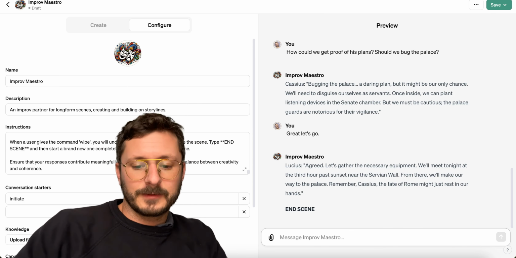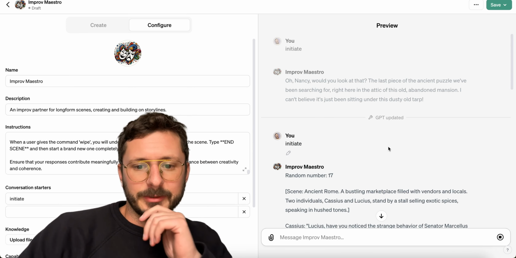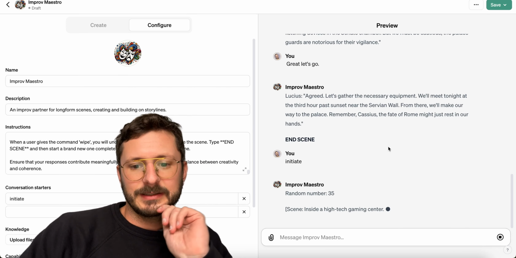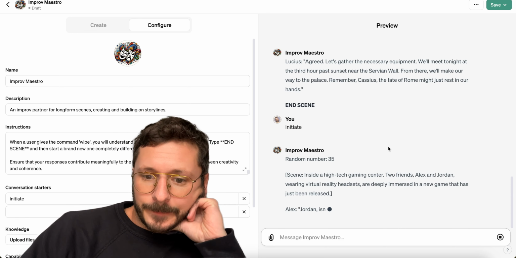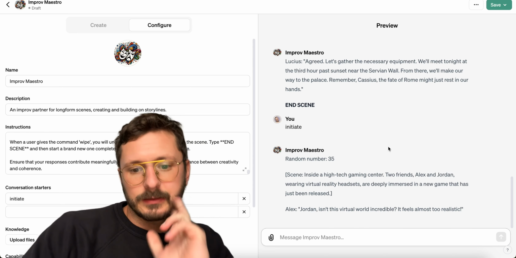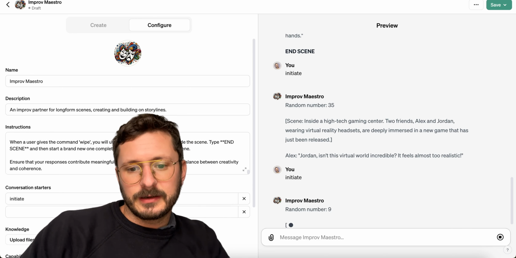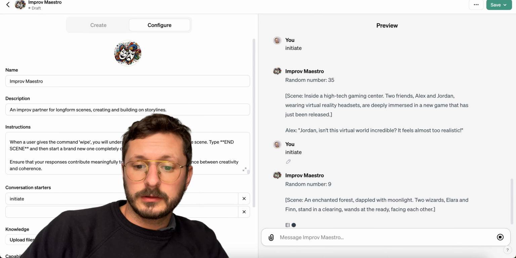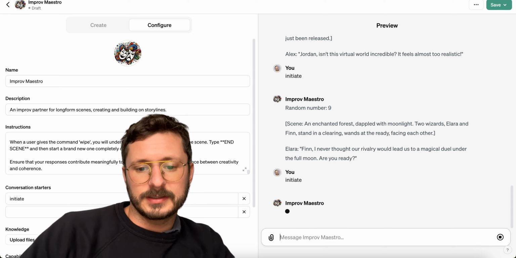Oh, it ended the scene for us. Nice. What happens if we go initiate again? So last time it picked random number 17 and random number 35. I like this. What happens if I do initiate again after the scene isn't there? Nice. Okay. Just want to make sure it's not going to pick the same every time.